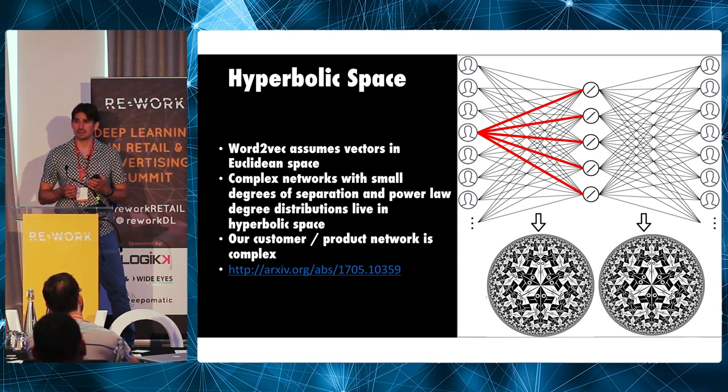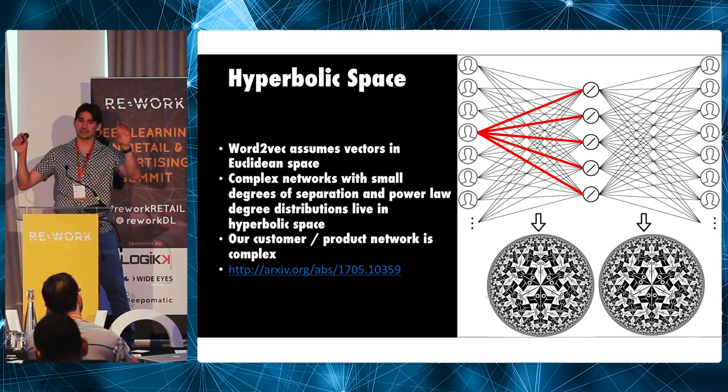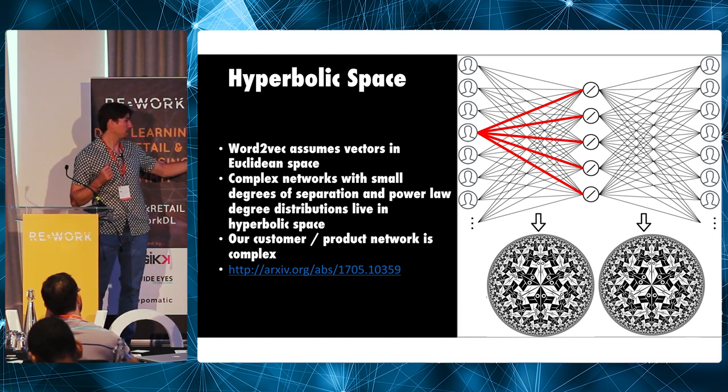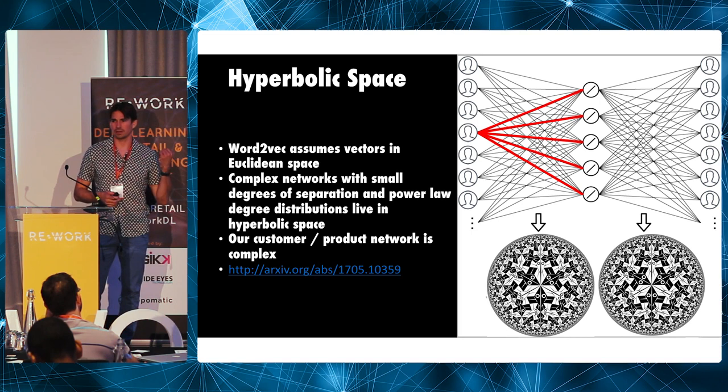A hyperbolic space is much bigger than a Euclidean space. And so what you find is that the really high degree vertices sit in the middle, and it has enough space around the outsides for all of the lower degree vertices. So these pictures here, they're by MC Escher, that's called Circle Limit 3.